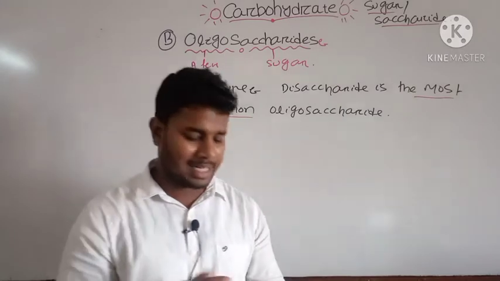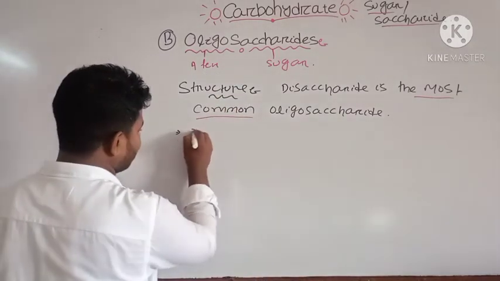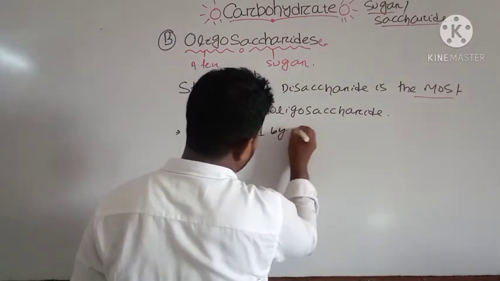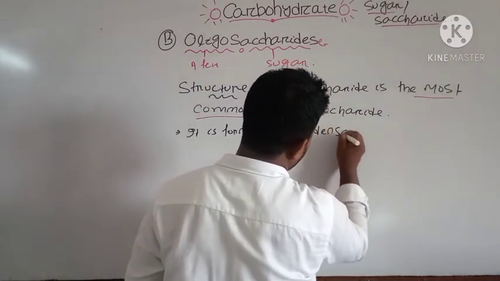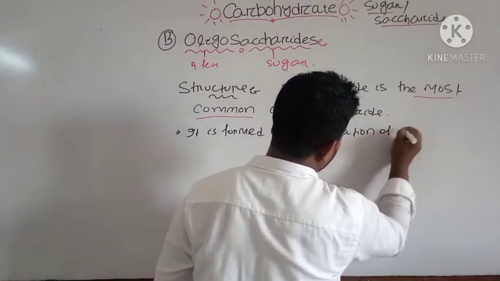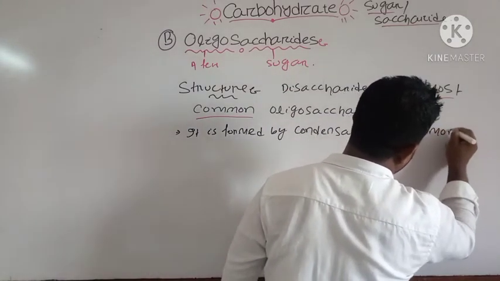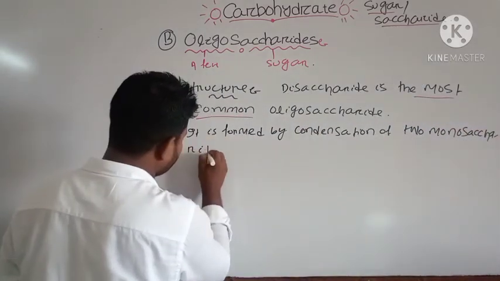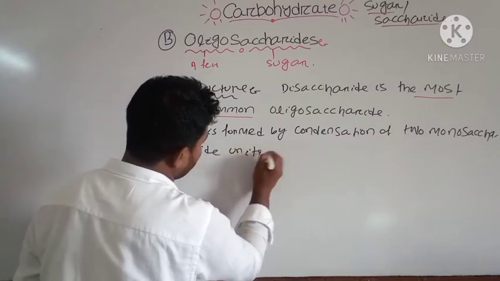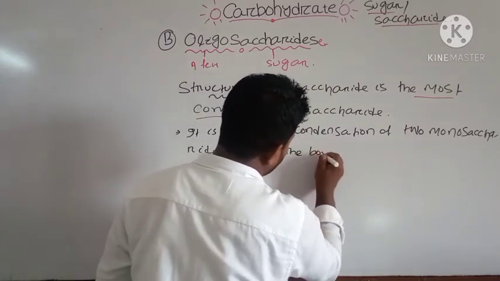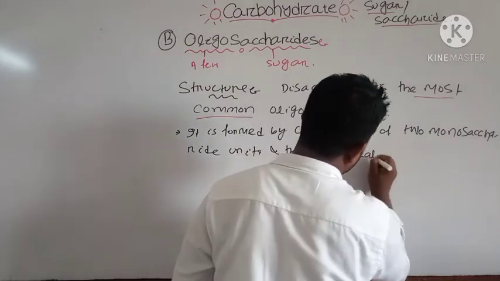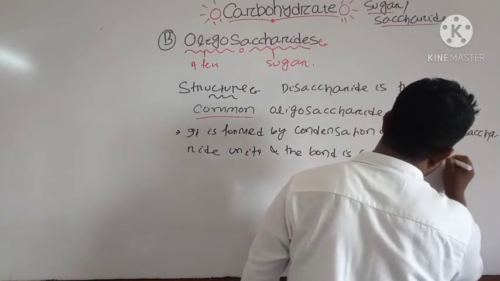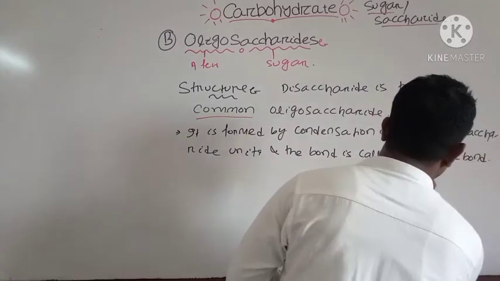And the disaccharide is formed by condensation of two monosaccharide units, and the bond is called the glycosidic bond. We have already discussed the glycosidic bond.